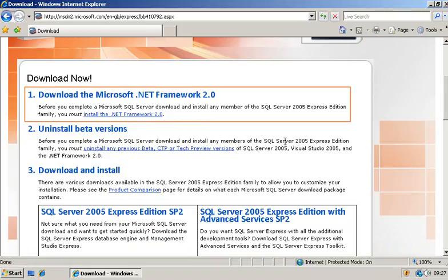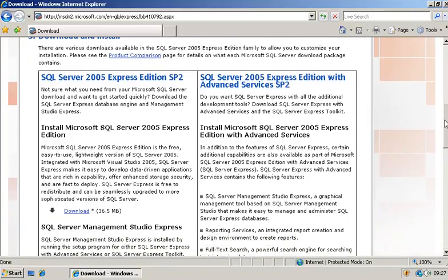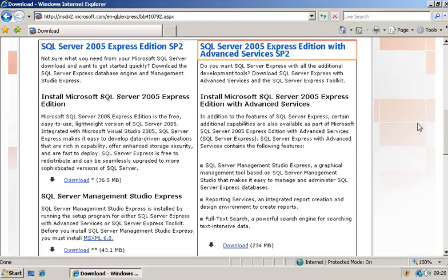You can see in step 1 it states download the Microsoft .NET Framework 2.0. With Windows Vista, the Microsoft .NET Framework 2.0 is already installed. So we can scroll down and we need to select which version of SQL Server Express to download. I'm going to download the Advanced Services edition of SQL Server Express.